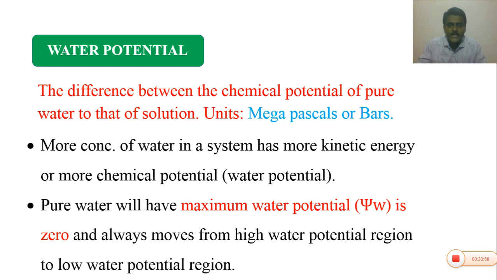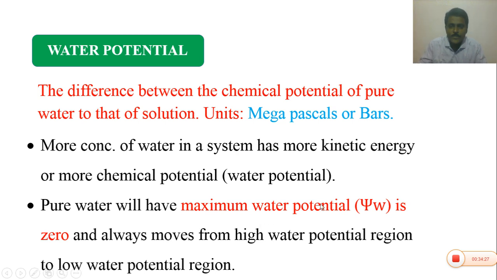If the beaker contains only pure water, 100% water molecules, it has the maximum water potential, because it is not mixed with any solutes. In a plant cell also, pure water has the maximum water potential. The maximum water potential value is 0 because it is not mixed with any other solid particles.